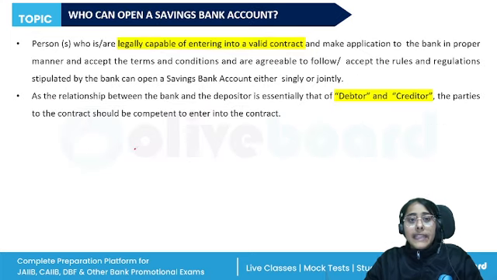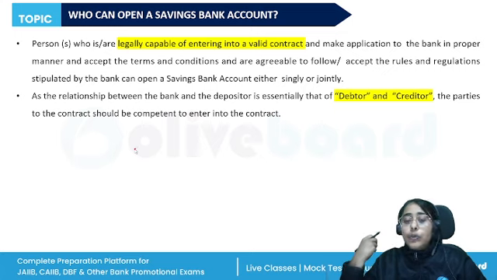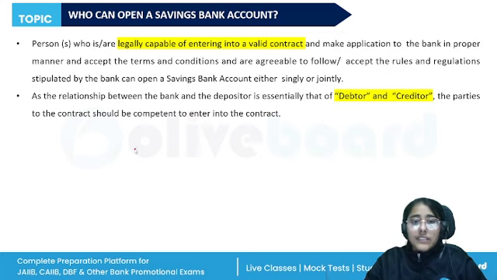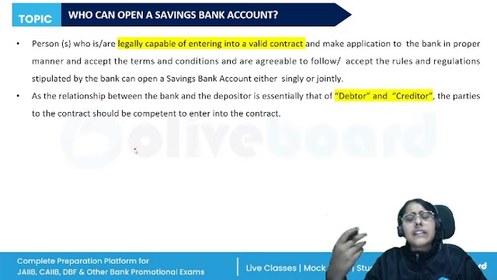All right. Next, if we talk about a savings bank account, again, the other features: a savings bank account is for those individuals who have a regular source of income. They need to make payments regularly like electricity bills, telephone bills, school fees. So, a savings bank account helps the customers to make regular payments, and they can also keep some amount in their savings account for meeting their near future expenditure. And a savings bank account also offers them some interest. So the savings habit is created. These are the advantages and importance of a savings bank account.